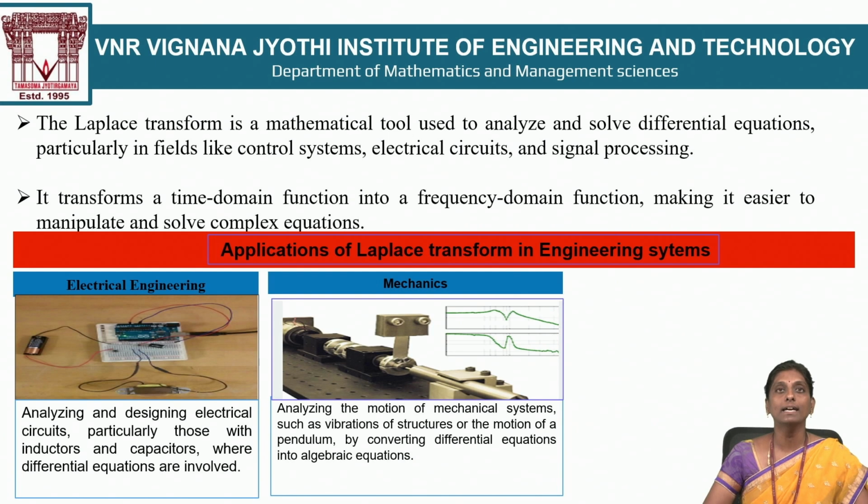In mechanics, we analyze the motion of mechanical systems, such as vibration and oscillation. For example, velocity. What is the definition of velocity? The rate of change of displacement with respect to time. Whenever you have a rate of change, a differential equation is involved. Simply, you can write dx by dt. Another example is acceleration. Acceleration is the rate of change of velocity with respect to time. You can write dv by dt. Such differential equations are involved in mechanical systems, and for solving them we use the Laplace transform.